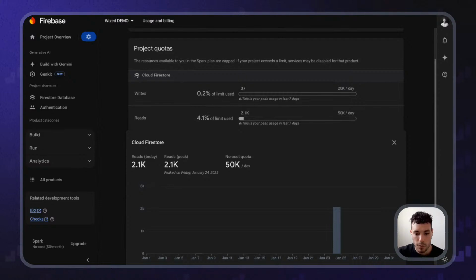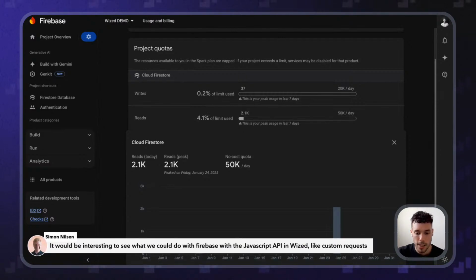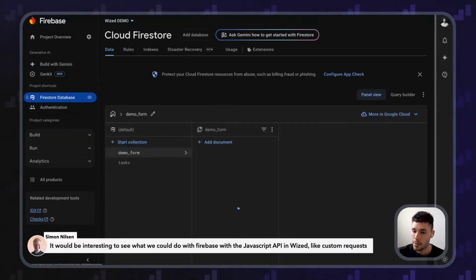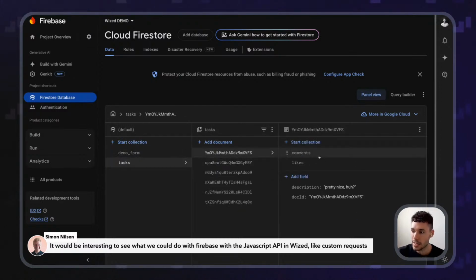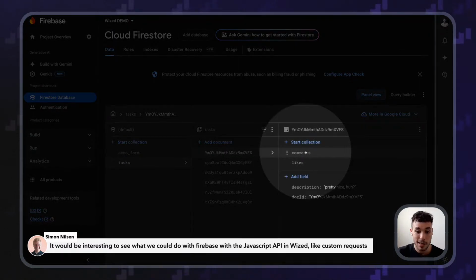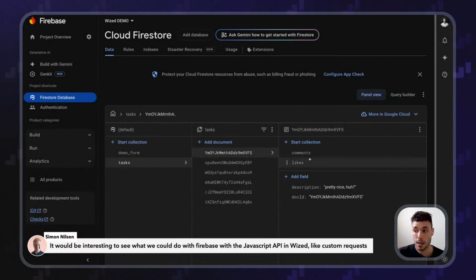It would be interesting to see what we could do with Firebase with the JavaScript API and Wized, like custom requests. Well, actually, for when I was building this system for the likes, nested likes and comments that I just did here, in that case we would need to use the JavaScript API. So maybe we can do it at the end of the next live stream if I have enough time. What do you think, Niels? Simon?